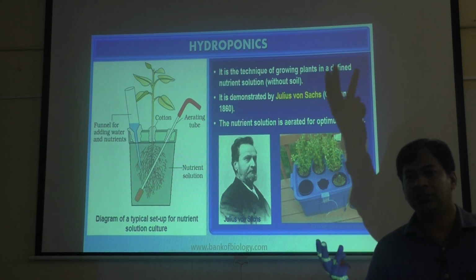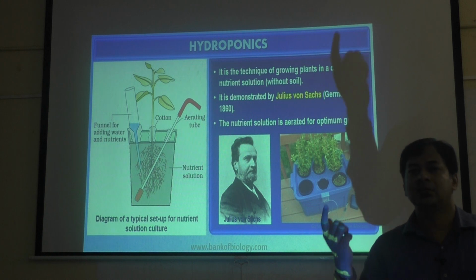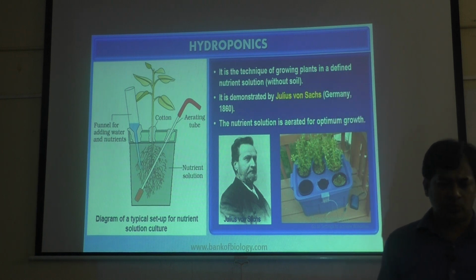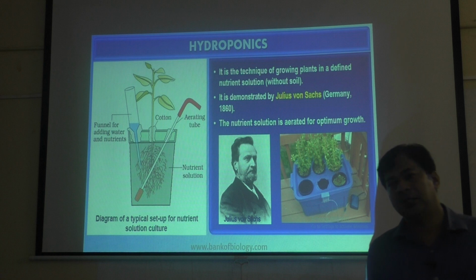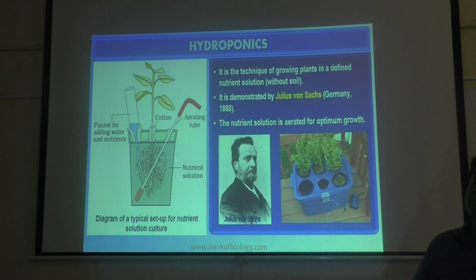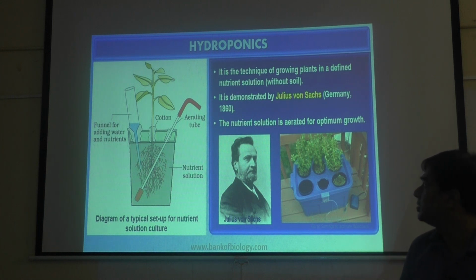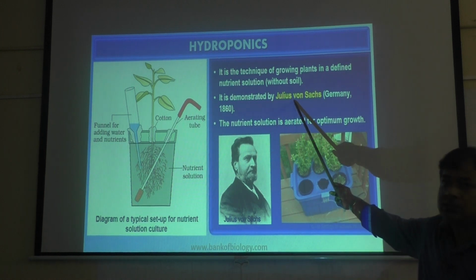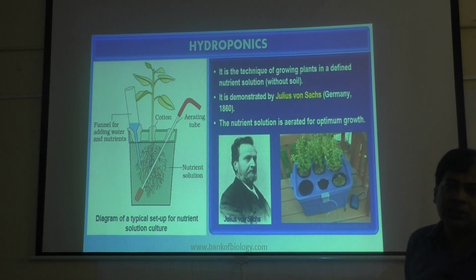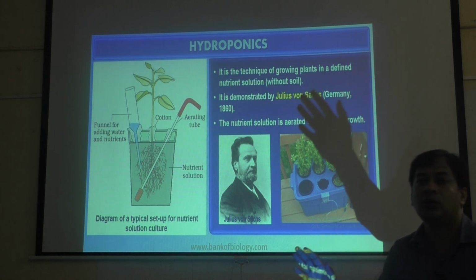What if the plant gets these three things, that is water, minerals and support, in some way other than soil? Then soil is not required, isn't it? So what is that method of growing plants without soil? That is called hydroponics. It was first demonstrated by a scientist called Julius von Sachs. You can see his name there. He is from Germany, and in 1860 he demonstrated how to grow plants without soil.